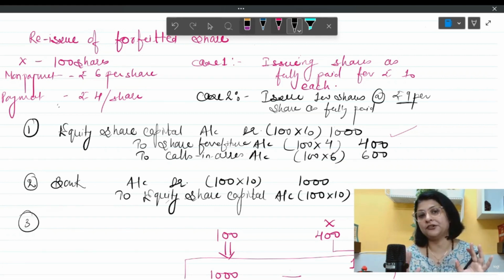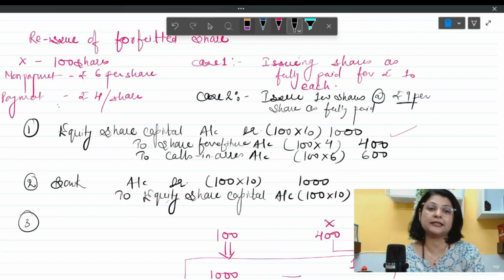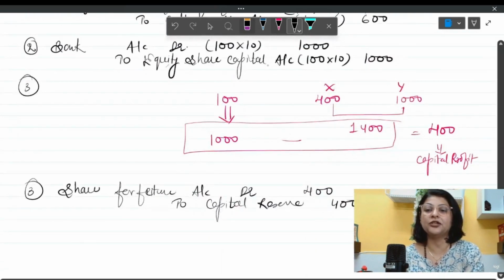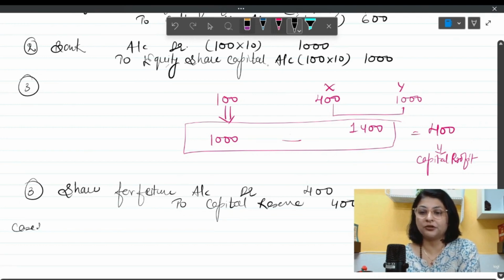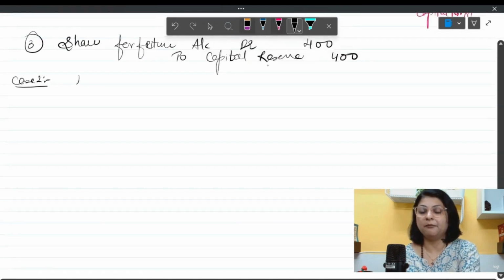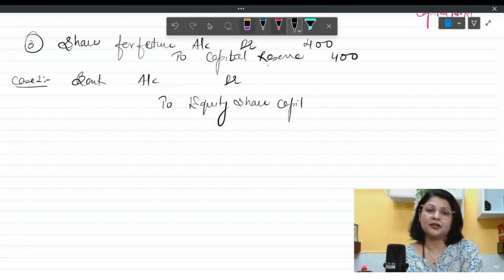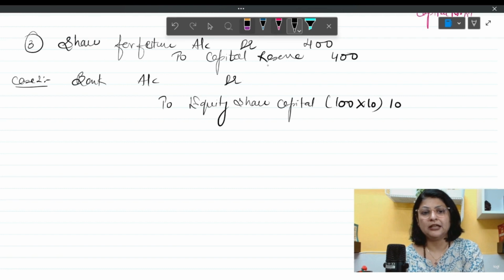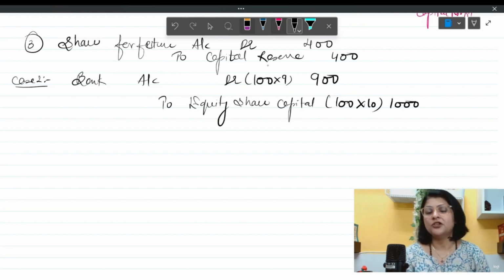Now here the entries are going to be slightly different. Let us see what will be the difference this time in the entries. So this is case 2 which we are doing. Under case 2, the first entry will be bank account debit to equity share capital. Here shares are being issued as fully paid, so 100 multiplied by 10, I am going to write over here 1000. We have received on each share 9 rupees, so I am going to multiply it with 9 over here. So 900 rupees I have received. Now what happened? There is a difference between the debit side and credit side.